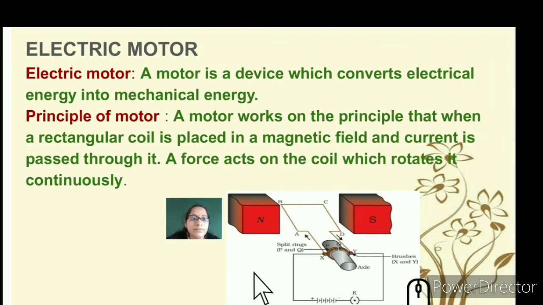A motor works on the principle that when a rectangular coil, that is the ABCD rectangular coil, is placed in a magnetic field, and a current is passed through it, a force acts on the coil which rotates the axle continuously. How does it become a magnetic field? You can see the north pole and south pole of the magnets, and in between you are placing your rectangular coil. So it rotates the axle continuously and helps the movement of the motor.